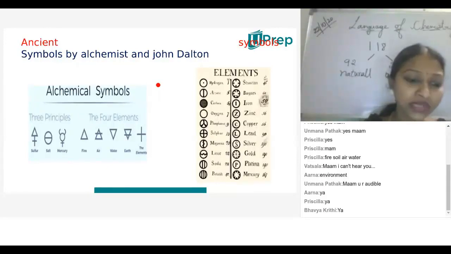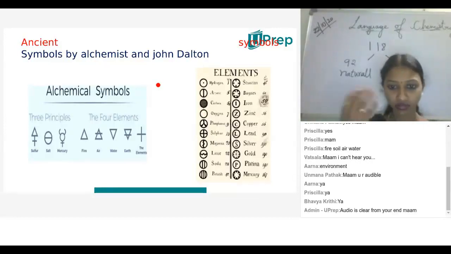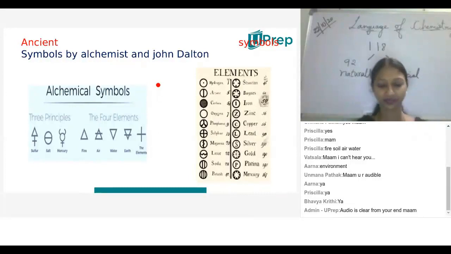So this alchemist has given 4 different zones. Within that 4 different zones, what are the 4 different zones? Fire, air, water, earth. Thank you, sir. So fire, air, water and earth.